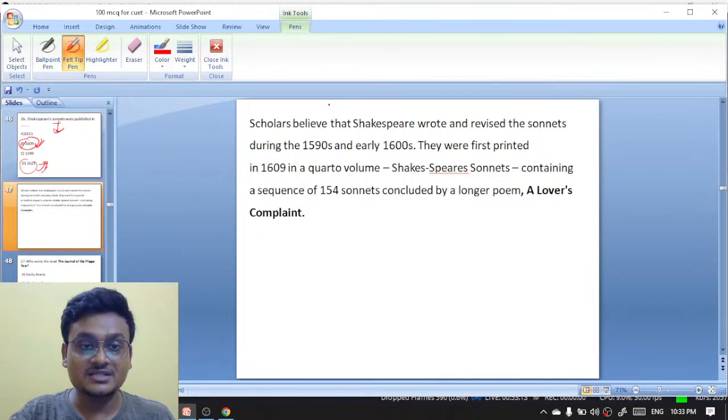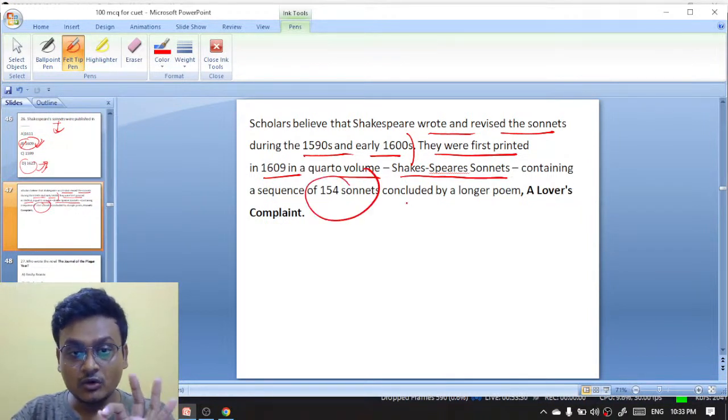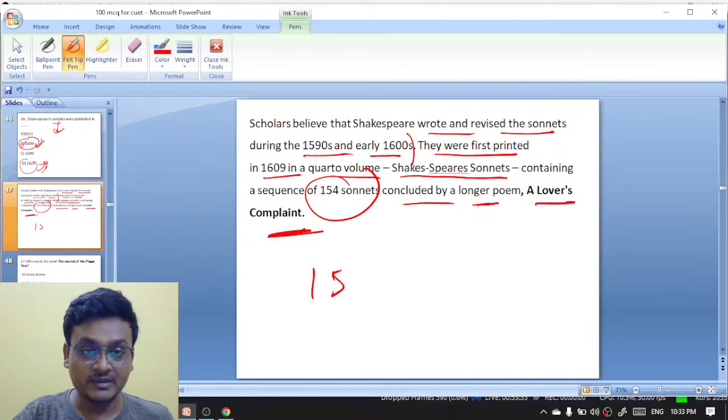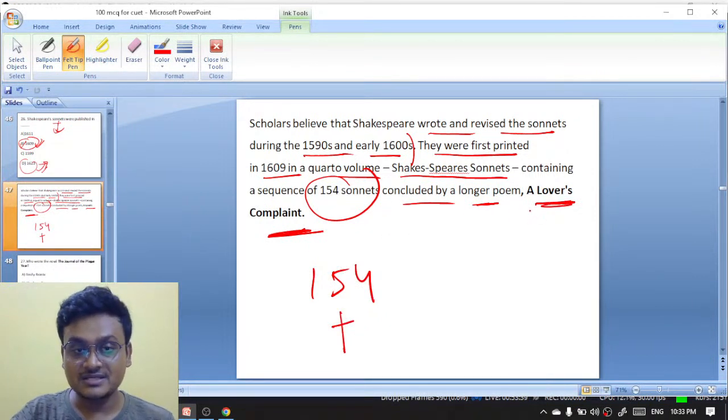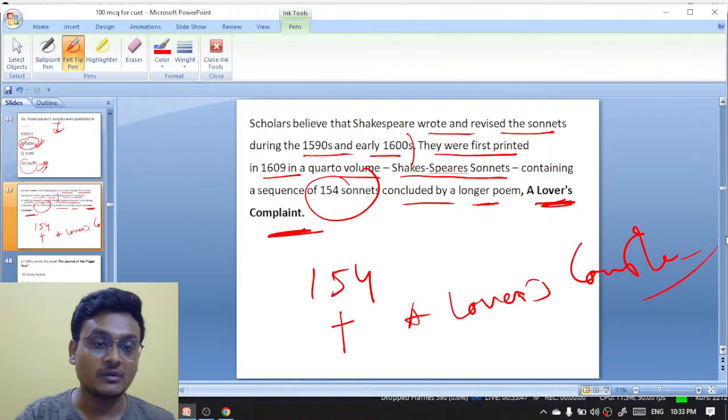Scholars believe that Shakespeare wrote and revised the sonnets during the 1590s and early 1600s. They were first printed in 1609 in a quarto volume, Shakespeare's Sonnets, containing a sequence of 154 sonnets, concluded by a longer poem, A Lover's Complaint. In that publication there was a long poem called A Lover's Complaint.